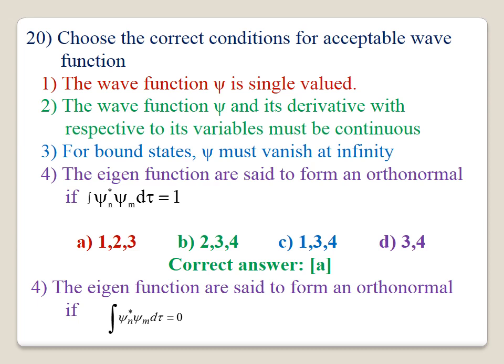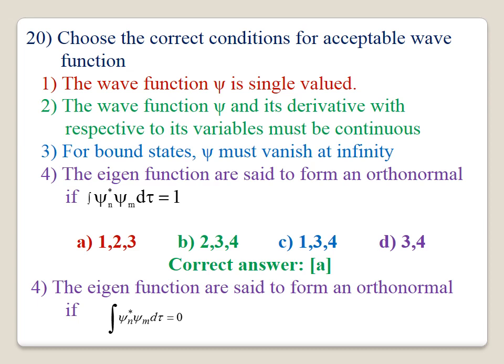Choose the correct condition for acceptable wave function. 1. The wave function psi is single valued. It means, if psi is f of x, then f of 1 will be equal to psi 1. It must give a single value for a variable. 2. The wave function psi and its derivative with respect to all its variables must be continuous. It is also correct. The third one is, for bound state, psi must vanish at infinity. And these three statements are the correct conditions for acceptable wave function.